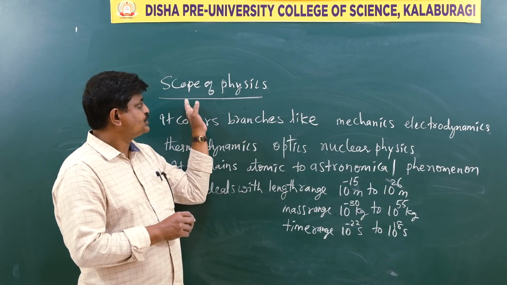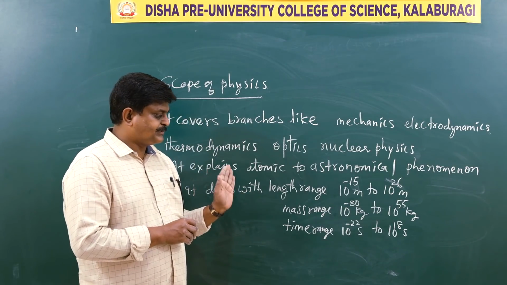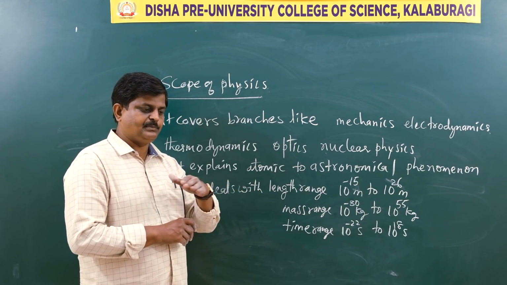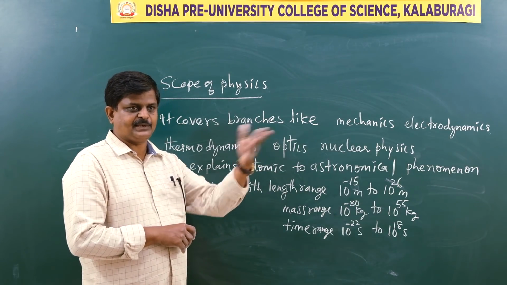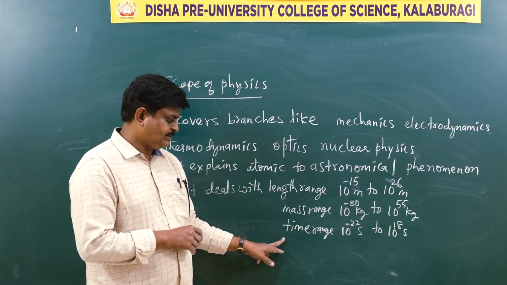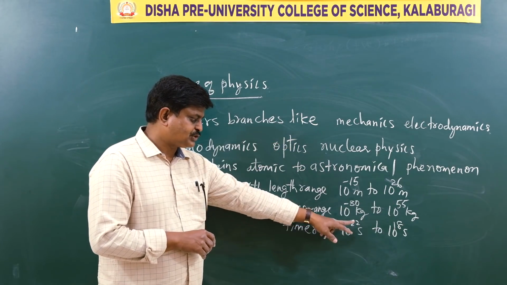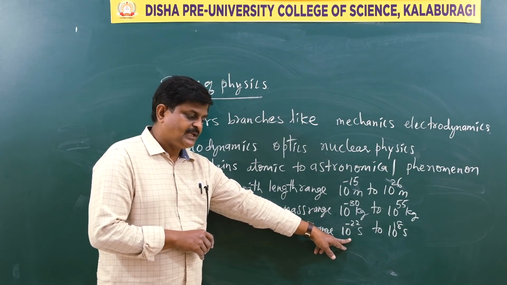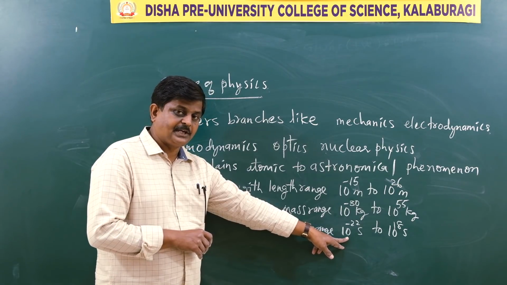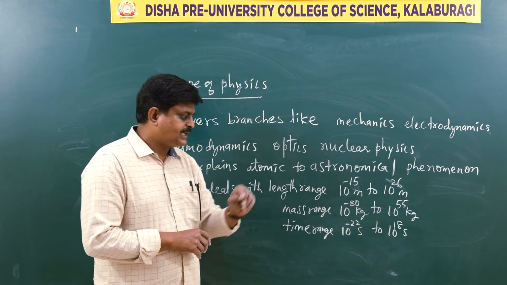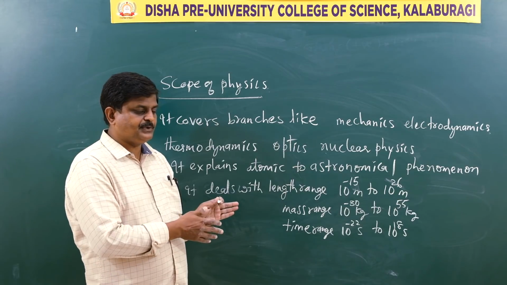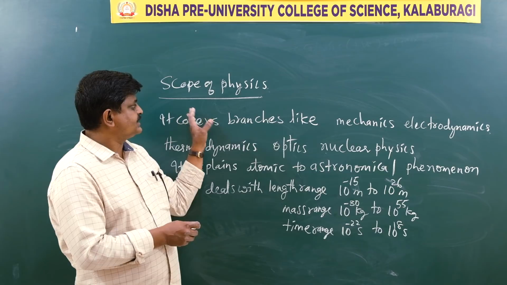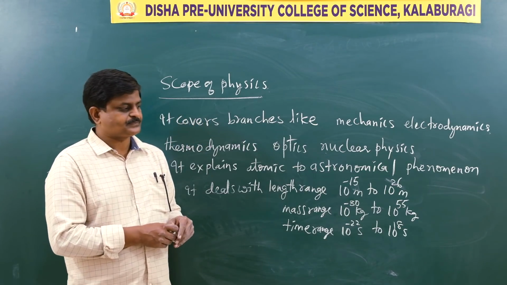Just see the scope of physics. It is from micro to macro level. Now we are developing in both aspects, microphysics as well as macrophysics. Just see over here the time range, 10 raised to minus 22 seconds. This is the time duration for the lifetime of fundamental particles. And 10 raised to 18 seconds, this is the time duration we use to express the age of Earth. Just see. So this is what the scope of physics is.